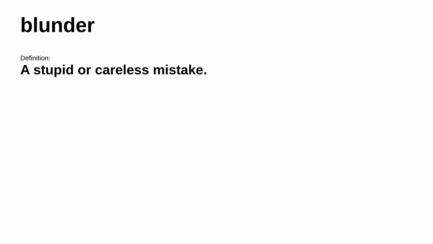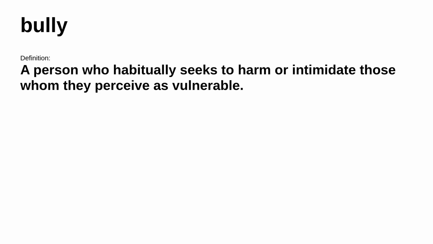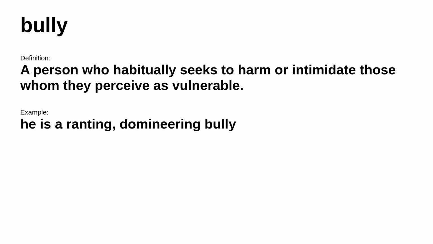The next word is blunder. It's defined as a stupid or careless mistake. Consider this example, she stopped, finally aware of the terrible blunder she had made. The next word is bully. It's defined as a person who habitually seeks to harm or intimidate those whom they perceive as vulnerable. Consider this example, he is a ranting, domineering bully.